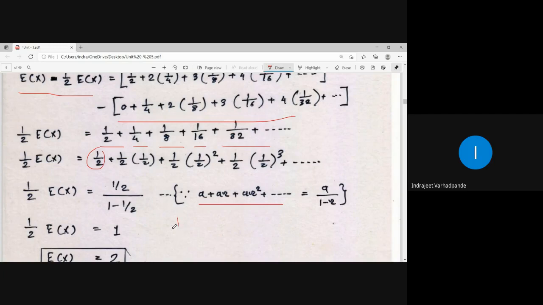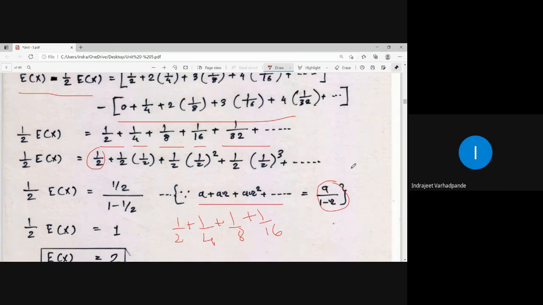Look at 1 by 2 plus 1 by 4 plus 1 by 8 plus 1 by 16, pay attention to this. 1 by 16 upon 1 by 8 is half. 1 by 8 upon 1 by 4, the answer will be half. So what is the common ratio between the two? The common ratio is half. So what is the rule of a geometric series?